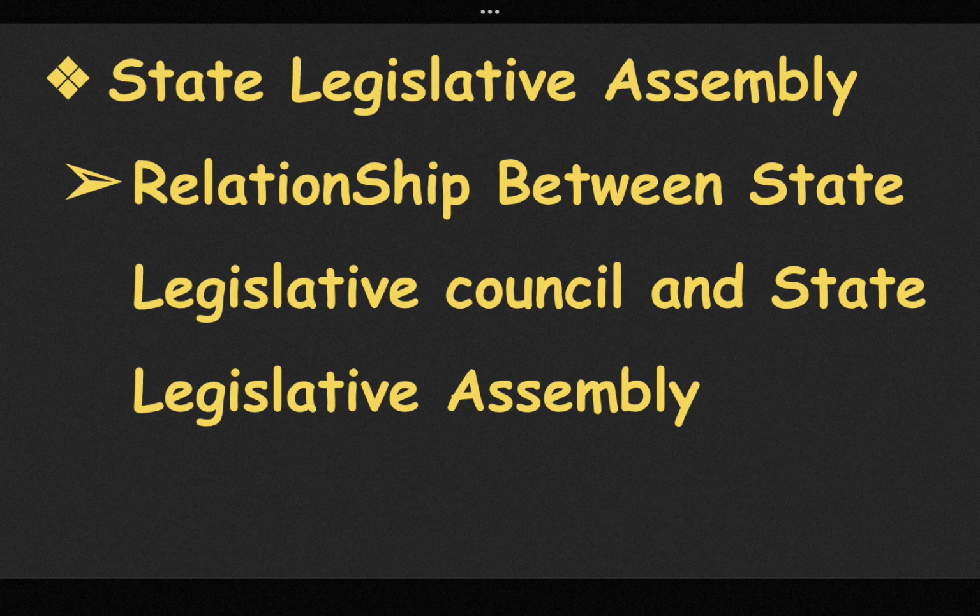As far as the executive is concerned, members of both houses can be appointed as ministers. The council of ministers is collectively responsible to the legislative assembly, and a no-confidence motion and cut motion can be introduced and passed only in the legislative assembly.